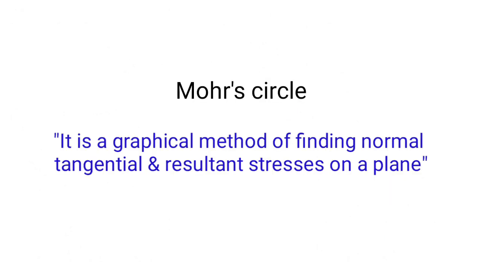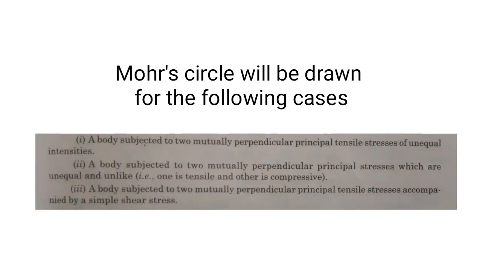Now our next topic, the last topic of this lecture, is the Mohr circle. So what is Mohr circle? Mohr circle is a graphical representation, or you can say a graphical method, of finding normal, tangential and resultant stresses on an oblique plane. And Mohr circle will be drawn for the following cases.